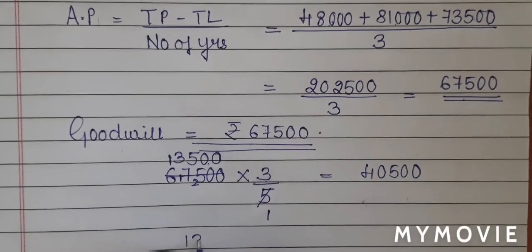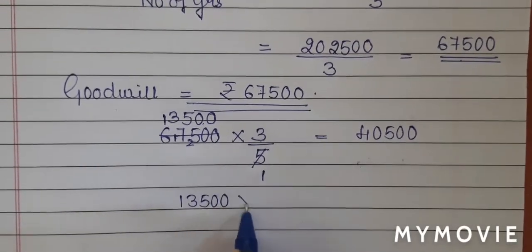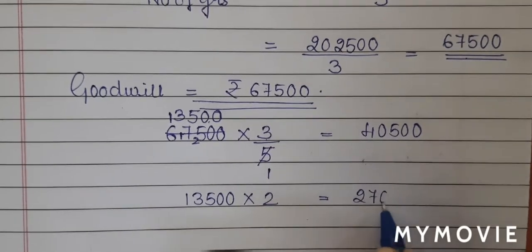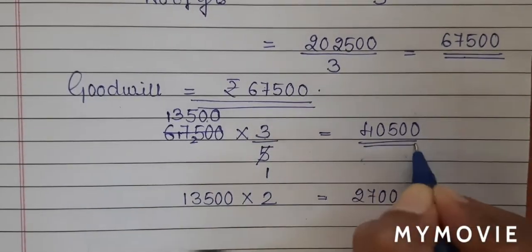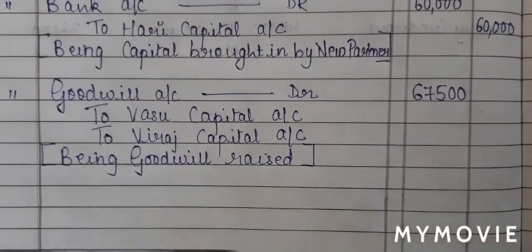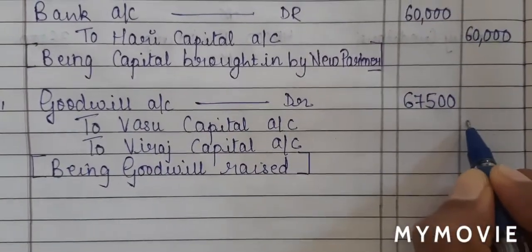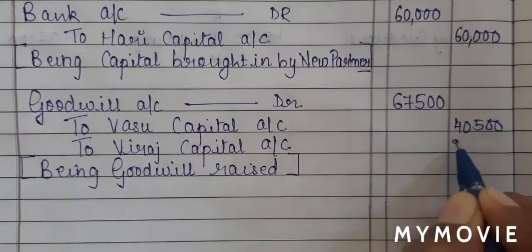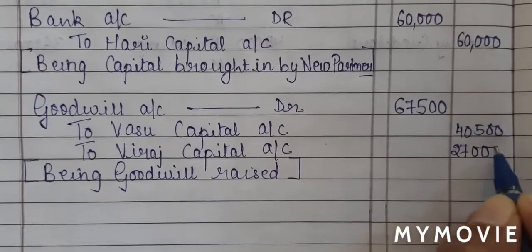Now again in the same manner, 13,500 multiply by 2. I'll get the answer 27,000. So this is the goodwill which will be distributed to old partners. So I will now write the amount in the journal entry. Vasu is 40,500 and for Viraj 27,000.